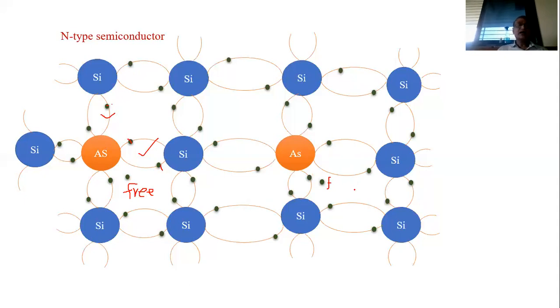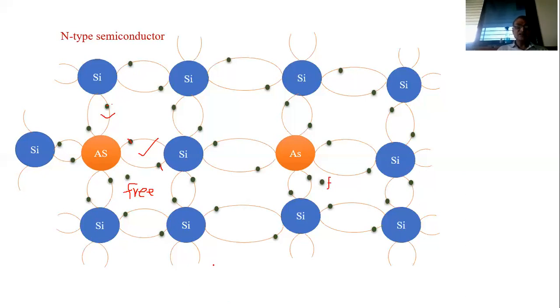And even we can add a small amount of impurity here. The small amount of impurity contains a million atoms, and hence even if a small amount of impurity is added here, it provides a million free electrons.